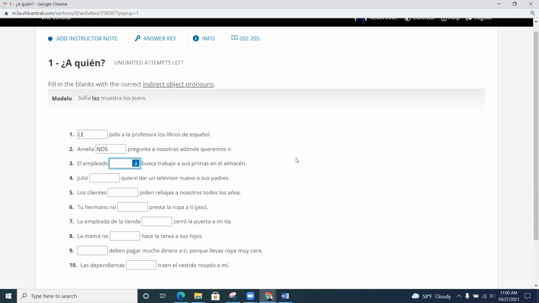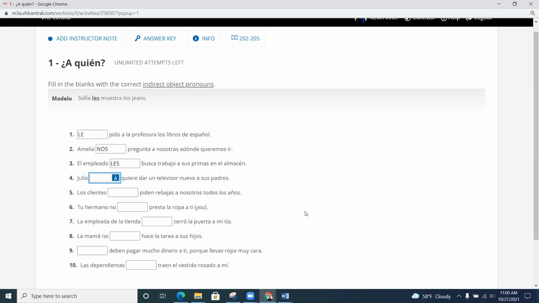Número 3. El empleado blank busca trabajo a sus primas en el almacén. Pause. And we're back. Here would be les because we have a sus primas. So that's like saying a ellas, right?